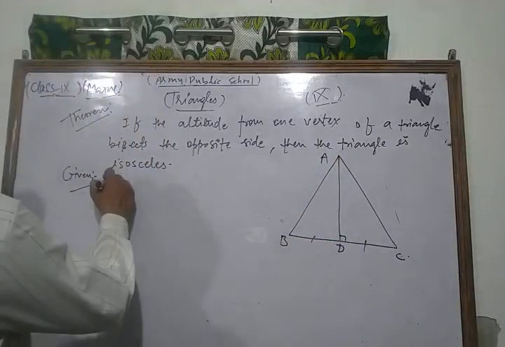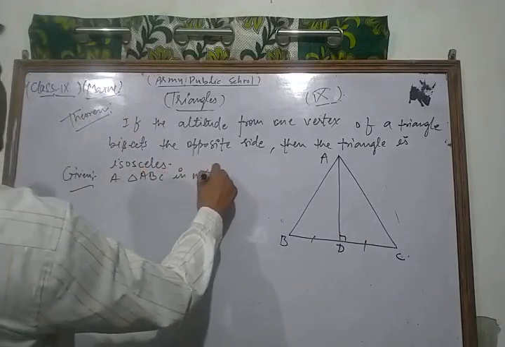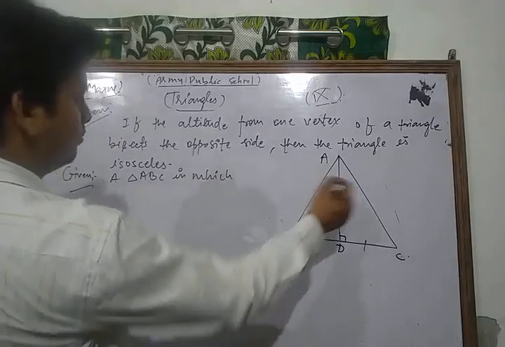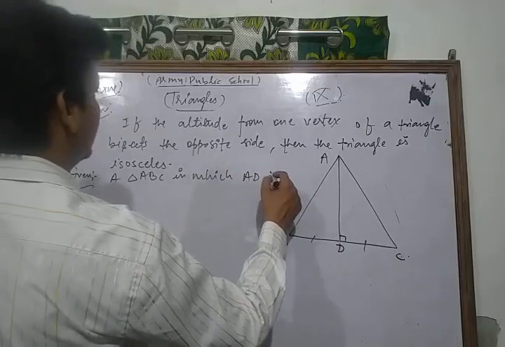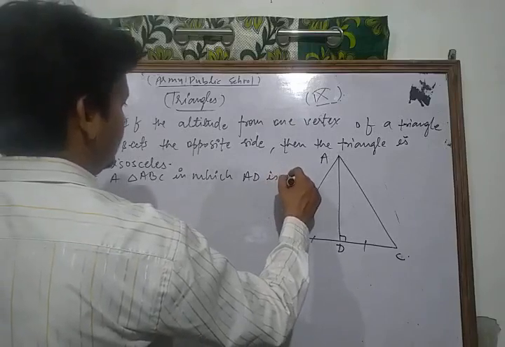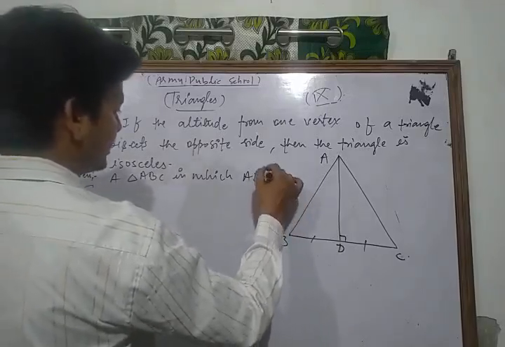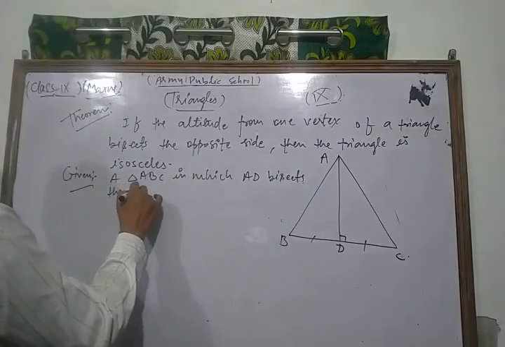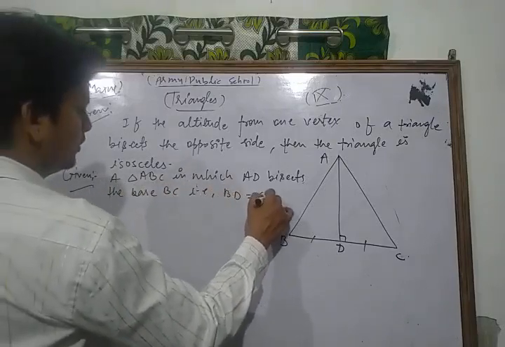So given a triangle ABC in which AD bisects the base BC, that is, BD is equal to CD.